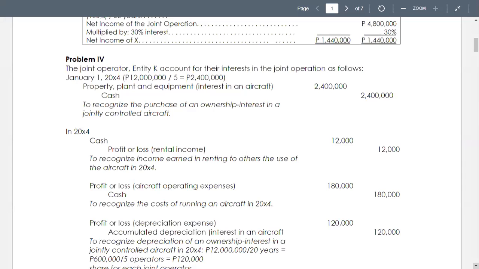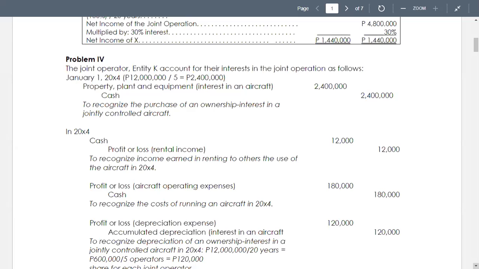Okay? In 20X4, the operators each paid 120,000 to meet the joint cost of maintaining the aircraft, such as hangar rental and aviation license fees. So, in 20X4, each operator also incurred costs of running the aircraft when they made use of the aircraft, such as J incurred cost of 60,000 on pilot fees, aviation fuel, and landing costs.